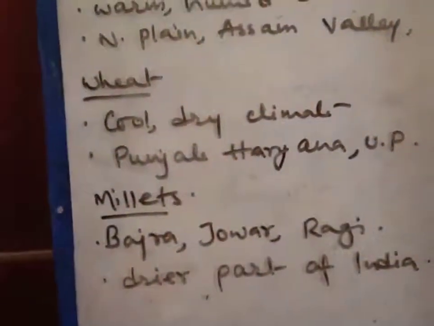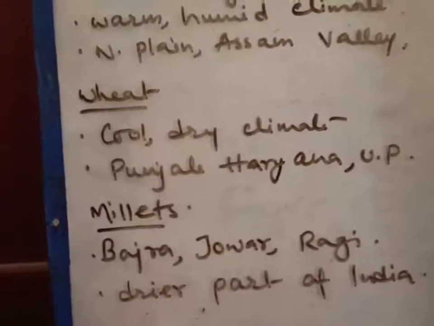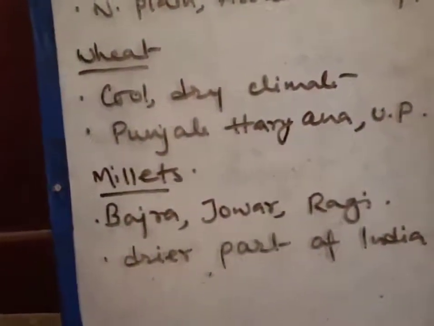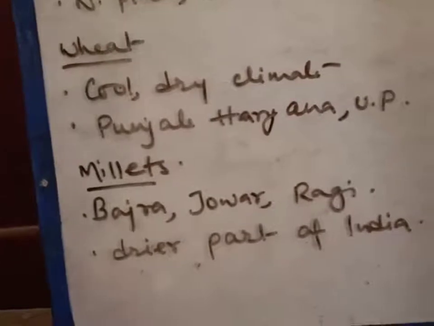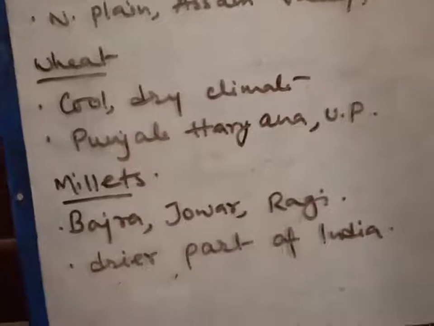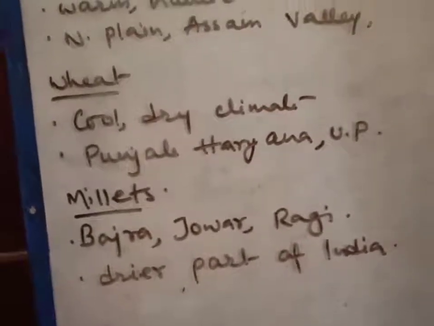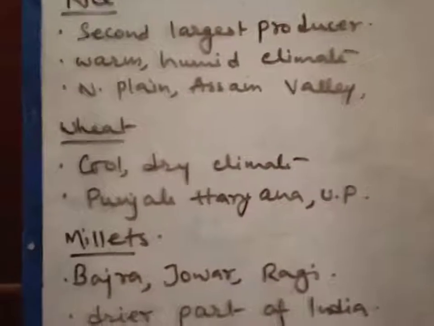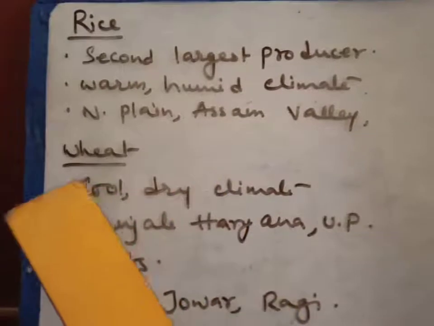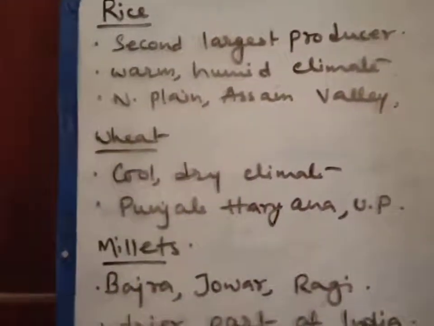Okay, now this is wheat. What is written? Cool dry climate. That means this is a winter crop. Wheat is a winter crop because it needs cool weather and also dry weather. In India generally the places have a dry climate in the time of winter. So it is also cool, and when it is cool and when it is dry, then it is the perfect climate for wheat growing.